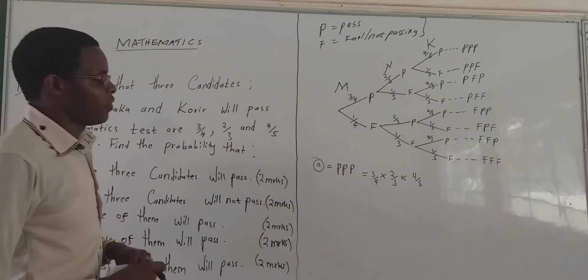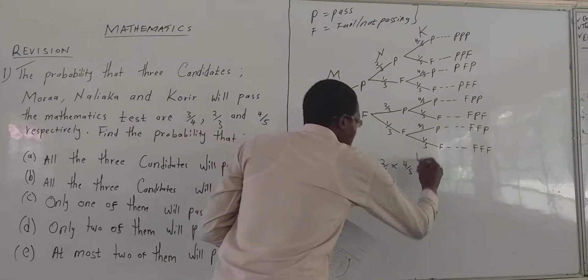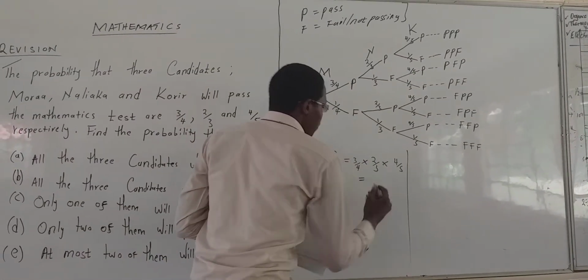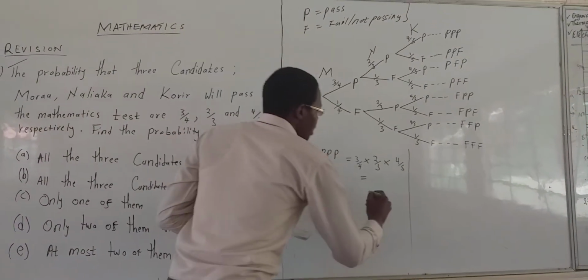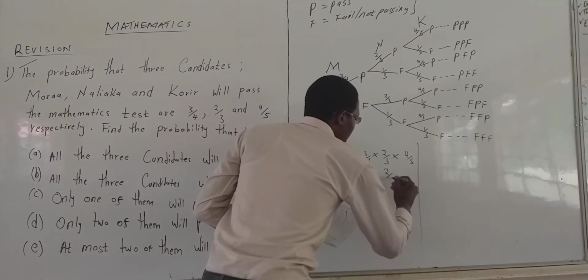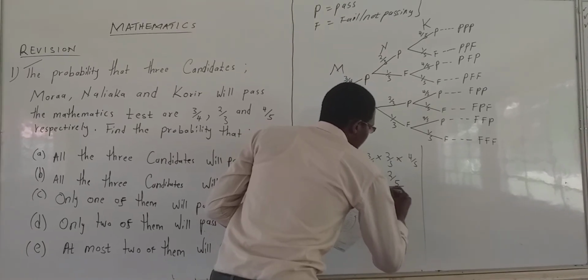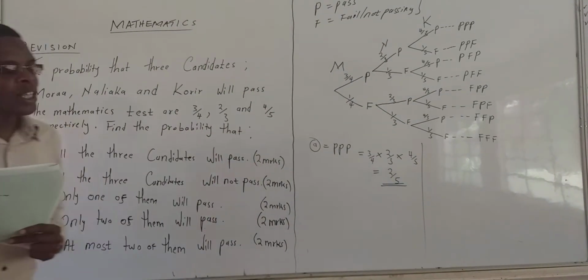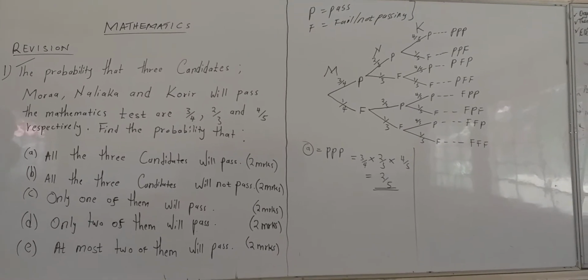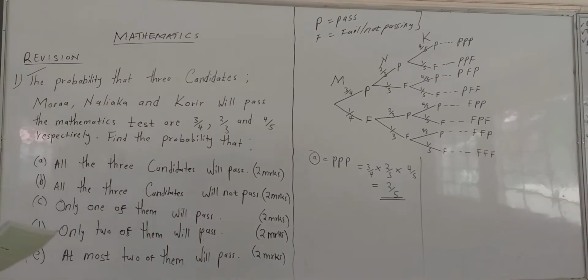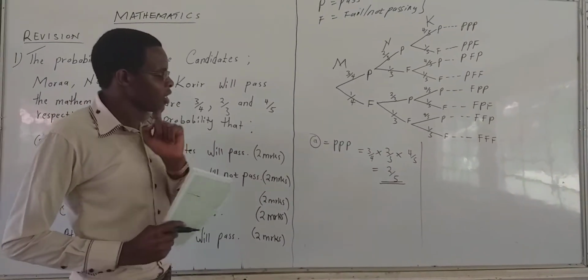If we do this, we are going to have the answer to be 2 over 5. Now this is the probability that all the 3 candidates are going to pass this mathematics test.